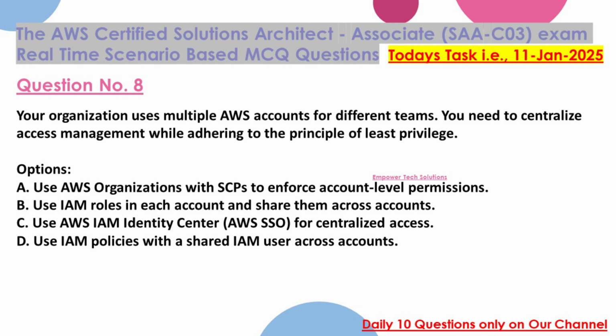Your organization uses multiple AWS accounts for different teams. You need to centralize access management while adhering to the principle of least privilege. Options: A. Use AWS Organizations with SCPs to enforce account-level permissions. B. Use IAM roles in each account and share them across accounts. C. Use AWS IAM Identity Center, AWS SSO, for centralized access. D. Use IAM policies with a shared IAM user across accounts.